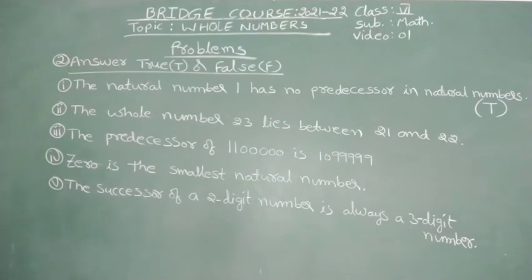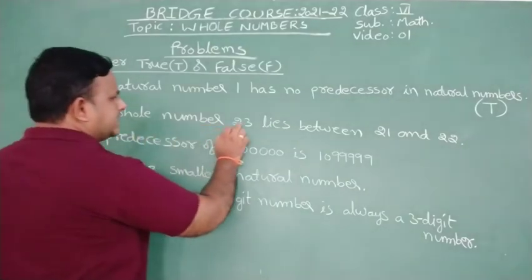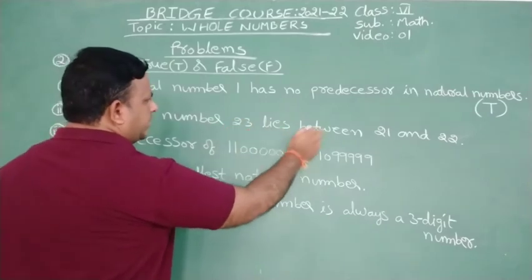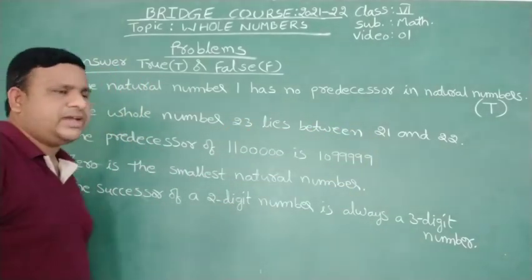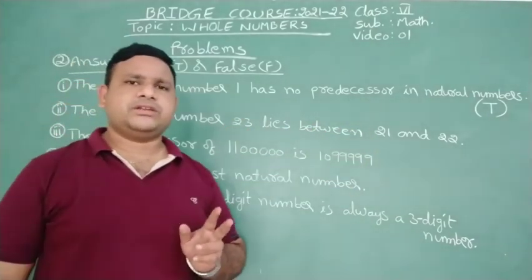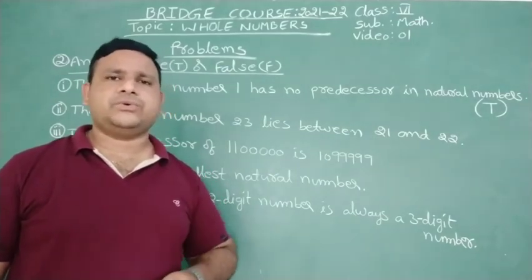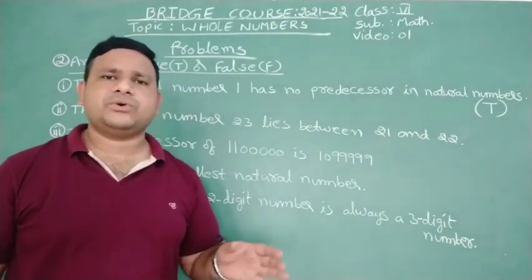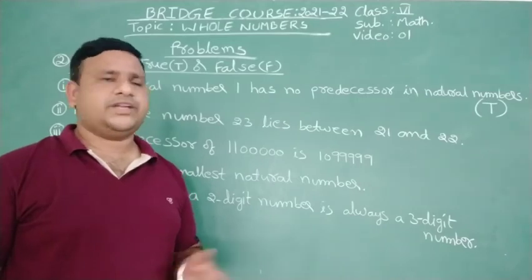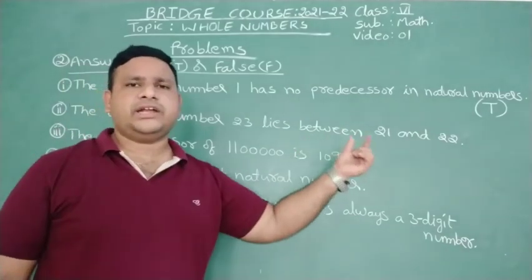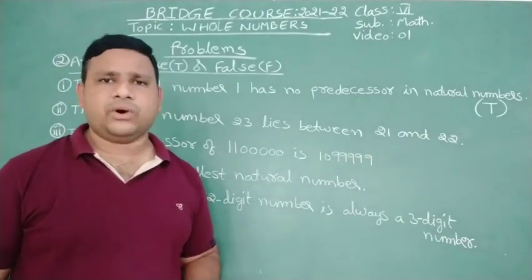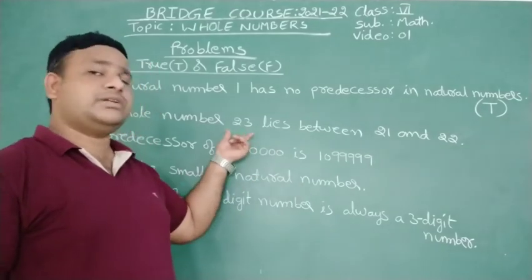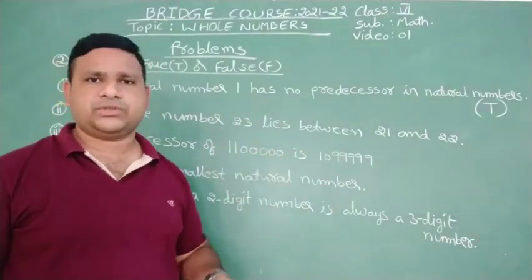Now coming to the second Roman, the whole number 23 lies between 21 and 22. Actually, between any two consecutive whole numbers, there is no other whole number. That's why between 21 and 22 there is no whole number, but here it is given 23 lies between both of them.